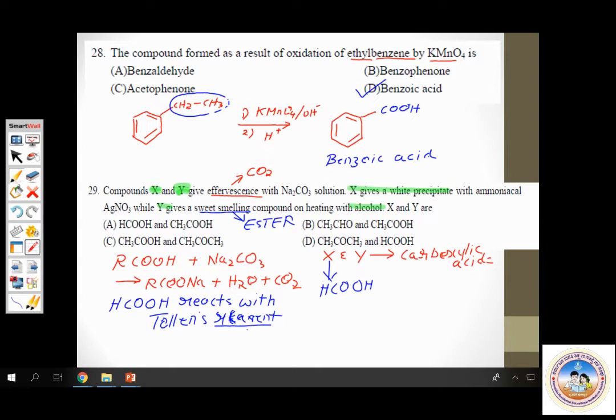The given compound is a carboxylic acid, because carboxylic acids react with alcohols to yield esters, RCOOR plus water.